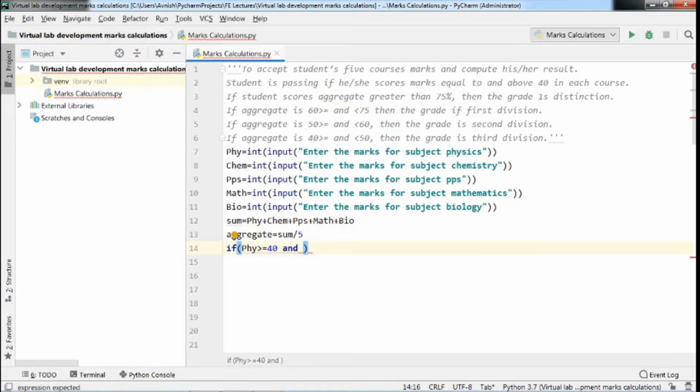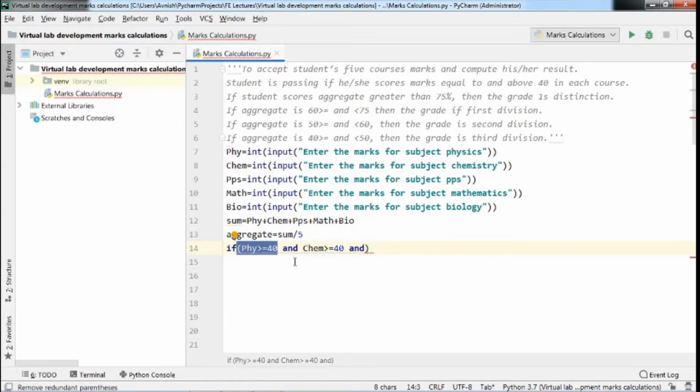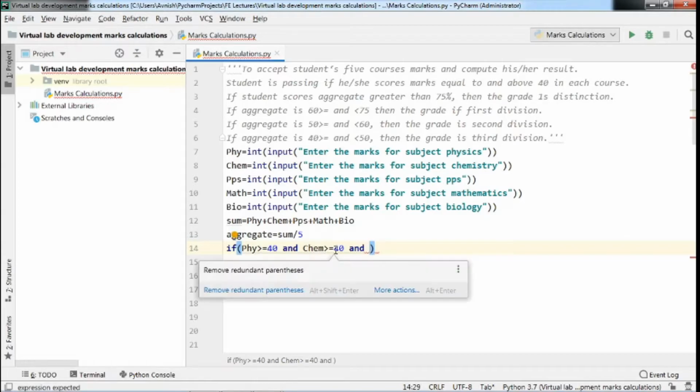And next subject is chemistry. Chemistry must have greater than 40 marks so that we can call the student a passed student. Here we require an AND statement because we have to check that every condition is true. Therefore, we have taken the AND operator so that all conditions should be true, so that this if statement will be true. So next subject is PPS.